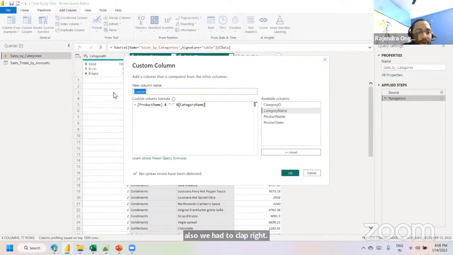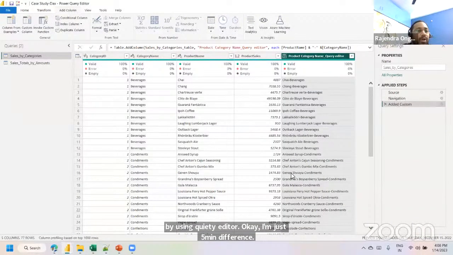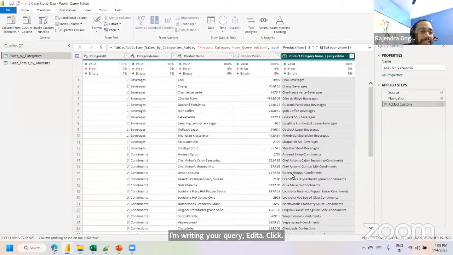Combine it and give the name product category name by using query editor. Just for your reference, I'm writing here "query editor". Click OK. It's the same column which we have defined in the DAX part as well. So instead of using the DAX calculated column, my suggestion is we can derive these new column activities by using the query editor tool.